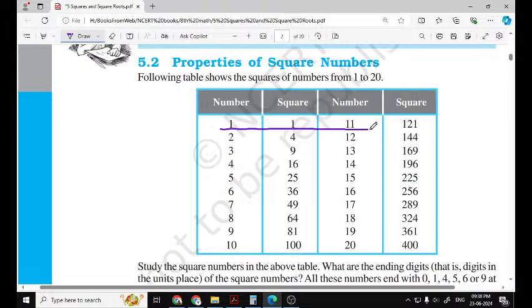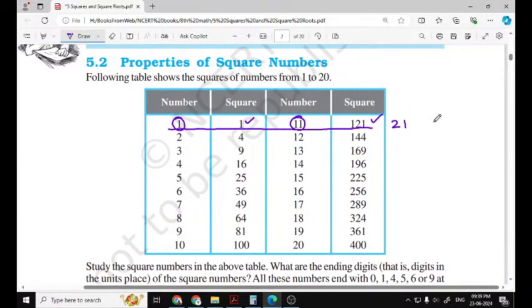Observe this first row. These are the numbers and these are their squares. The square of 1 is 1. The square of 11 is 121. So now observe the end digits of the number and the square. When our number ends with 1, its square also ends with 1. So if we find 21 squared, that is 441. 31 squared is 961. So whenever a number ends with 1, its square also ends with 1.